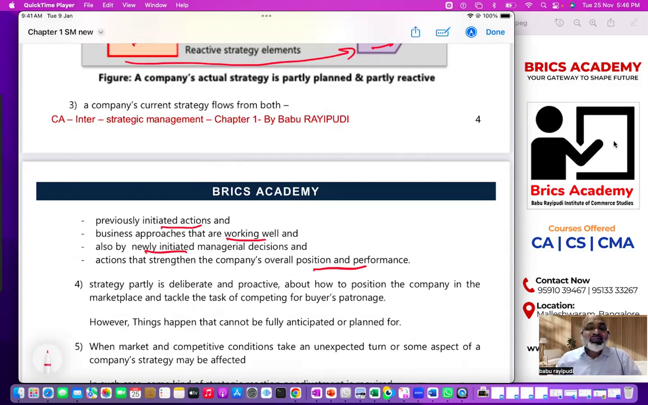Suppose you started a new marketing strategy, it's working very well. New technology you launched, it's working very well. New method of selling the goods you started, it's working very well. Something new you started, it's working well. Plus new.